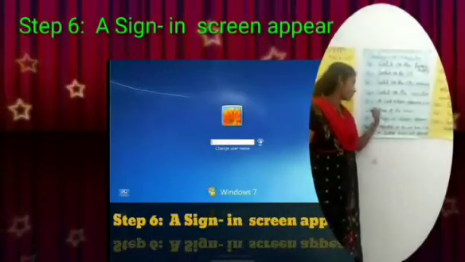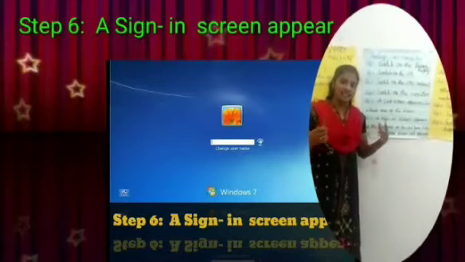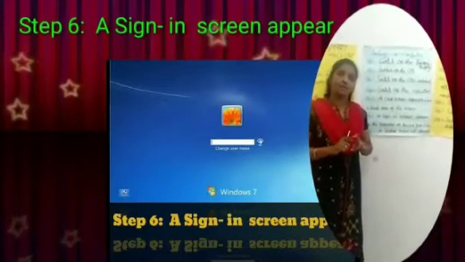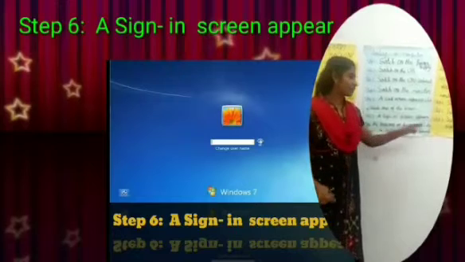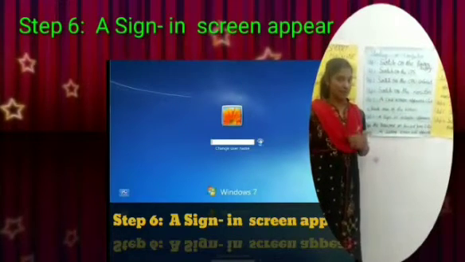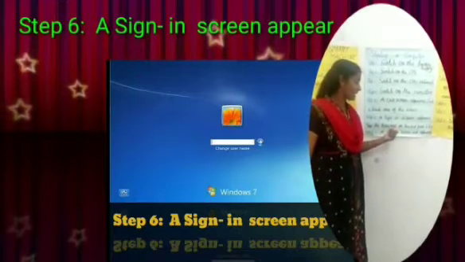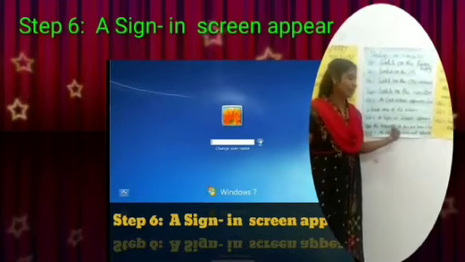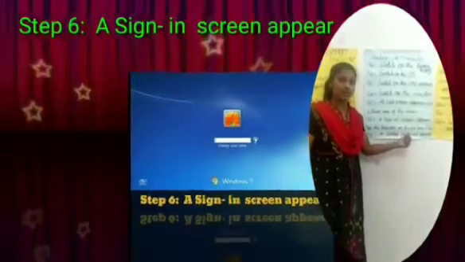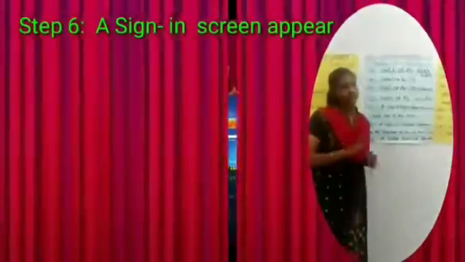So when step 6 comes, we can see the sign-in screen appear on our computer. We have to click there and type our password or PIN. Some of them have a password and some have a PIN number. So we have to type the password or PIN, then press the enter key.